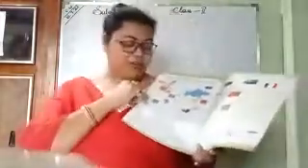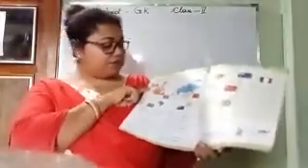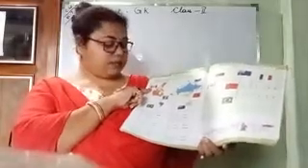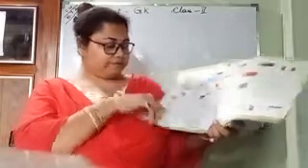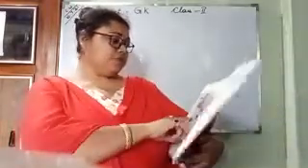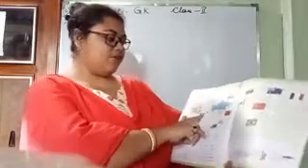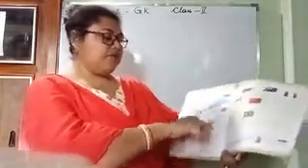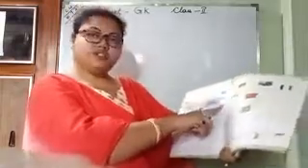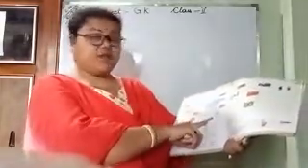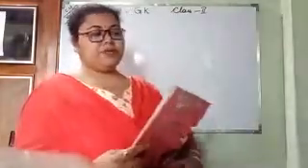You should know the flags also. This is the flag of number 1, Canada. Number 2, it is the flag of Brazil. Number 3, it is the flag of France. Number 4, it is the flag of Russia. Number 5, it is the flag of China. And number 6, it is the flag of Australia. Then come to this page.